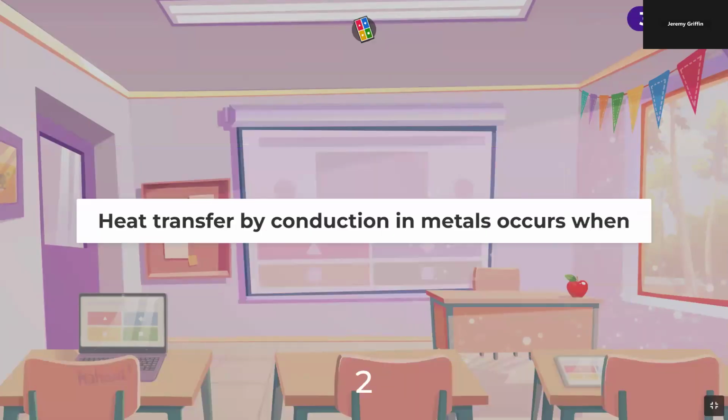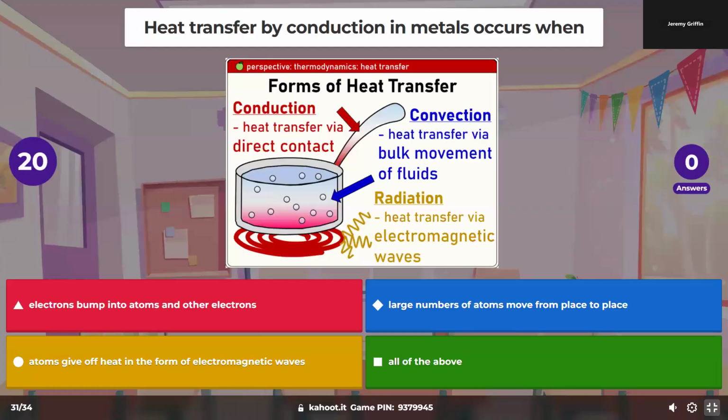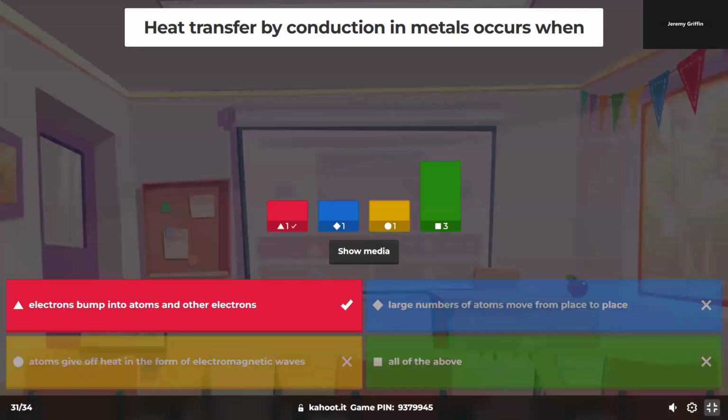Heat transfer by conduction. So I'm looking for electrons bumping into other atoms and electrons. You guys know conduction is direct contact of surfaces. Or I should say, transfer of thermal energy by direct contact. So surface to surface. Okay?